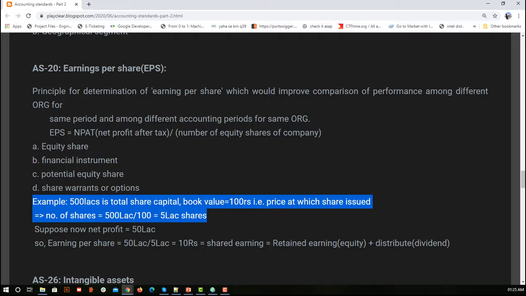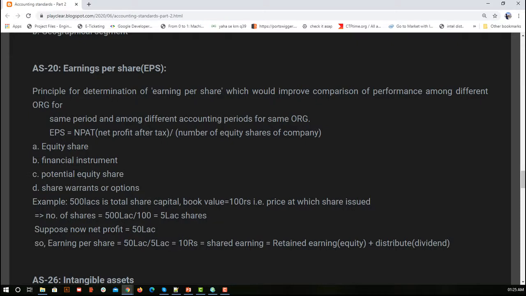To calculate the earnings per share, we need to identify the number of shares that we have. 500 lakhs is our total share capital, and when the shares were issued to the public, when we did the IPO, 100 rupees was the value of each share. So if we divide 500 lakhs by 100, we get the number of shares, which is 5 lakh shares. Now profit is 50 lakh, and we have 5 lakh shares. If we divide, we get 10 rupees. That is, earnings per share is 10 rupees.